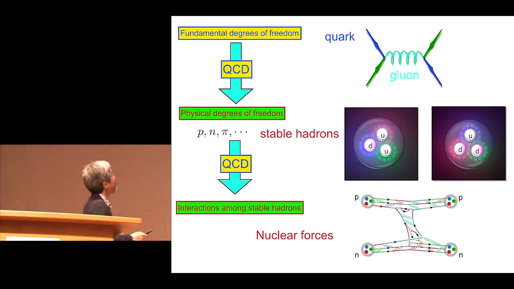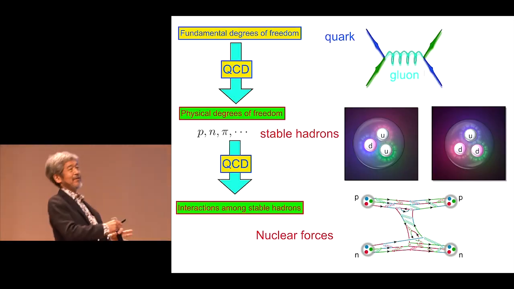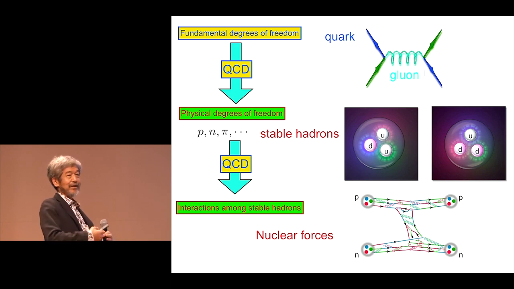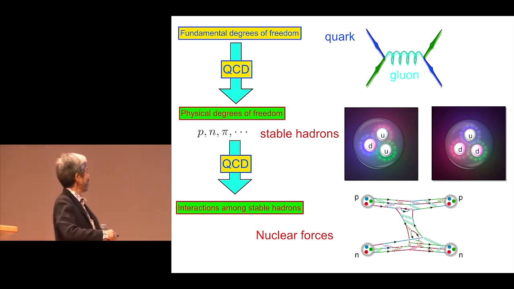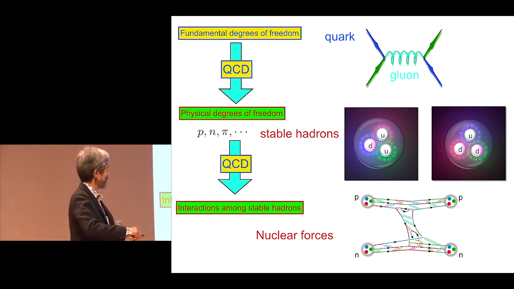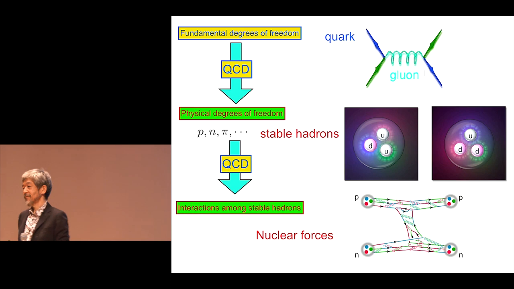So the question is, the fundamental degrees of freedom are quarks and gluons, but we cannot see such degrees of freedom. What we see, the physical degrees of freedom, are the proton, neutron, and pion. These are stable hadrons, and we have to understand the interaction among stable particles. That is the nuclear force. That is our task.